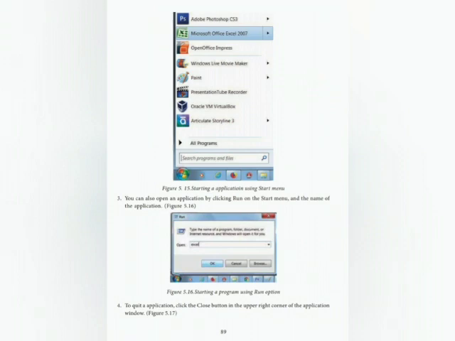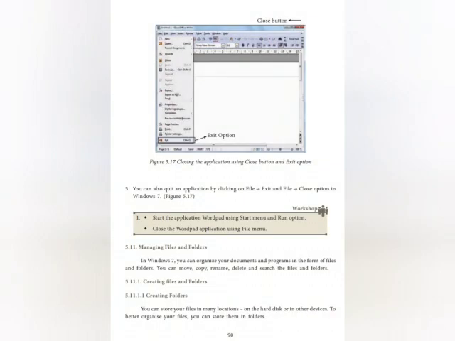You can also open an application by clicking Run on the Start menu and typing the name of the application. Second image is starting a program using Run. To quit an application, click the close button in the upper right corner of the application window. You can also quit an application by clicking on File, Exit, or the File, Close option in Windows 7.